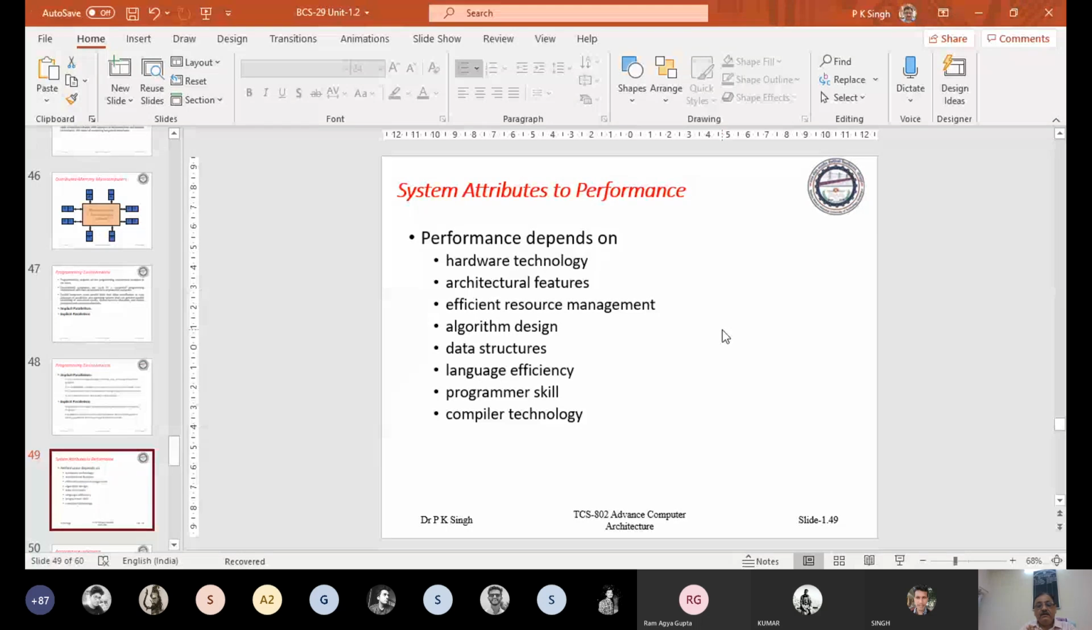Now it is visible. System attribute to performance. Yes, sir. Okay.